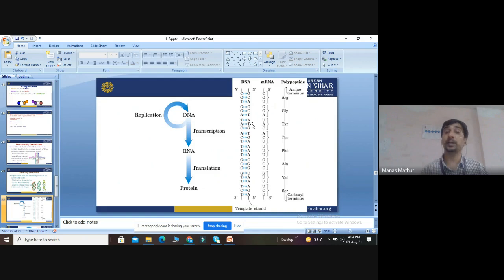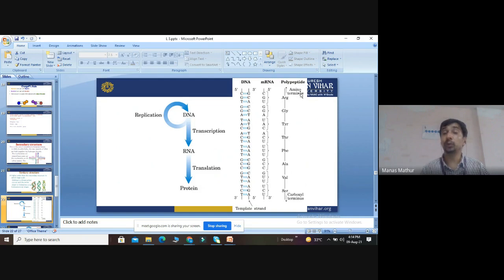But when we convert to the mRNA, what will be the complementary base pair in the mRNA? C with G, G with C, A with U. At the place of T, they will have U because uracil is there. So the DNA is converted to mRNA.